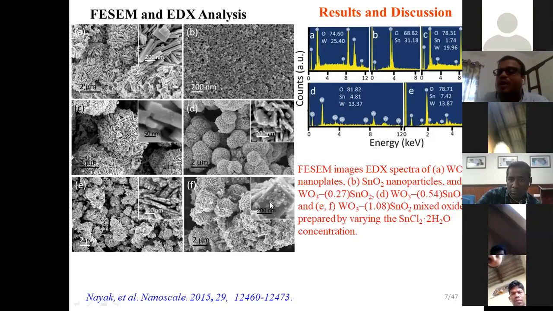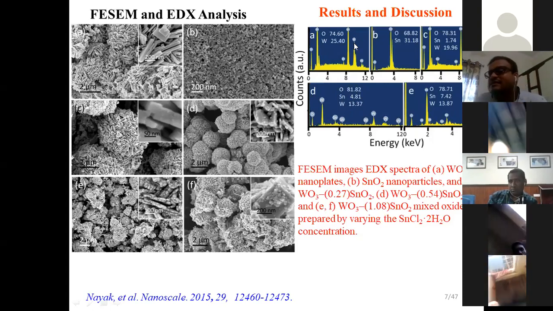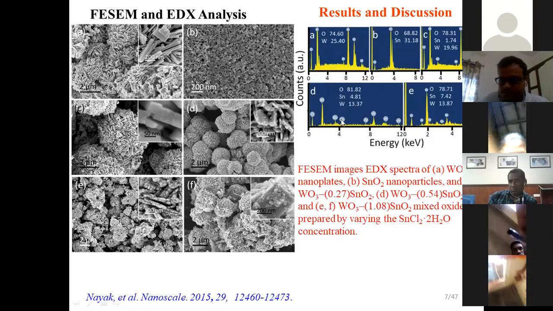You can see a higher amount of tin for the sample with the higher amount of tin precursor, because more tin atomic percentage is there. In the moderate sample, there is a moderate amount of atomic percentage. Similarly, in only tungsten oxide, there is no peak of tin. And in only tin oxide, there is no peak of tungsten.